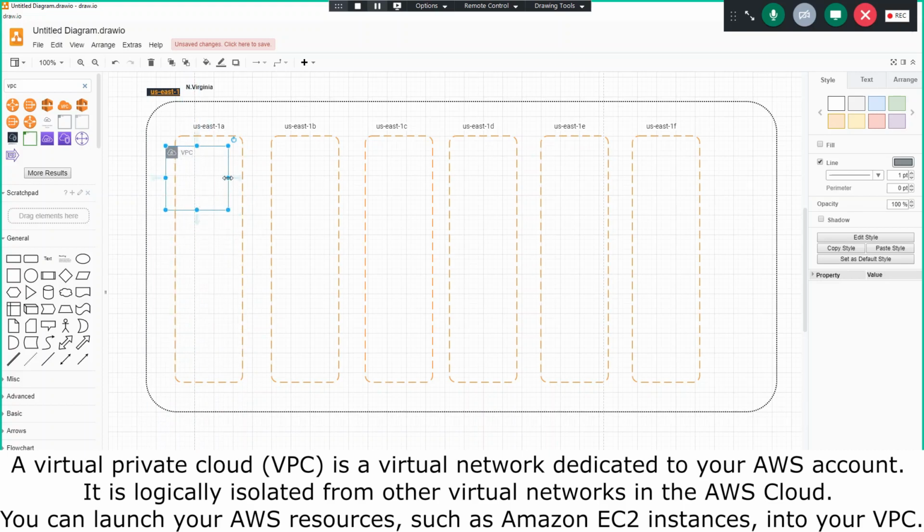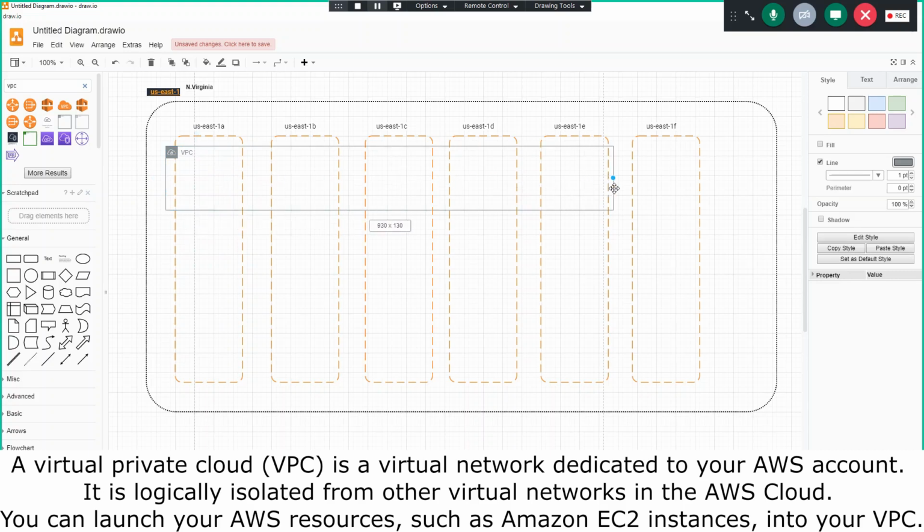Is there any restriction that a VPC can span across only one availability zone, two, or three? No, it can span across all the availability zones in that region, whichever region it is. Maybe it can span across only two availability zones, or five availability zones. It's up to the team how they want to go.